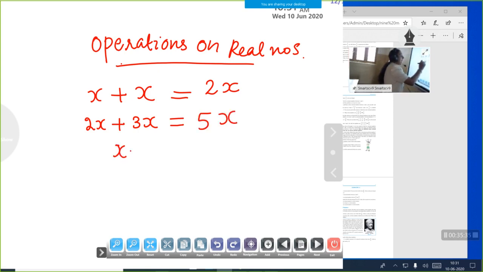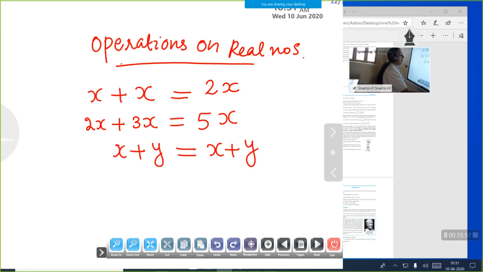Can you add x and y? When you write x plus y, can you find any answer like that? No. So x plus y, when you add together, it is x plus y itself. Same way, only the same variable we can add.